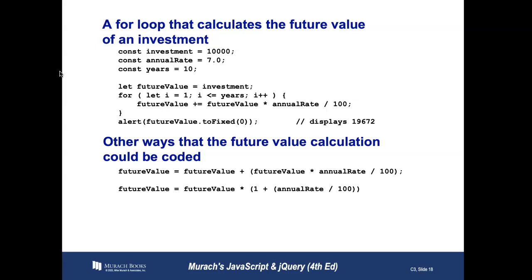Now, it's important you focus on that top level, but another way this could be coded is simply by using future value equals future value plus. That's the same thing as the concatenation. So both of those are ways of determining the percentage and the investment value over time.